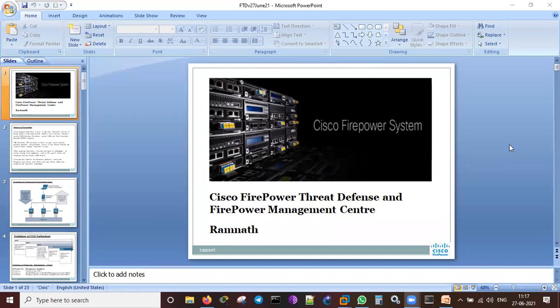First of all, we need to understand the concept of Firepower Threat Defense and the Firepower Management Center. How do we install it? There are many ways of installing it. If you have an old ASA running in your company, like an ASA 5506 or 5505, and you would like to upgrade it to Firepower Threat Defense, it is much easier.